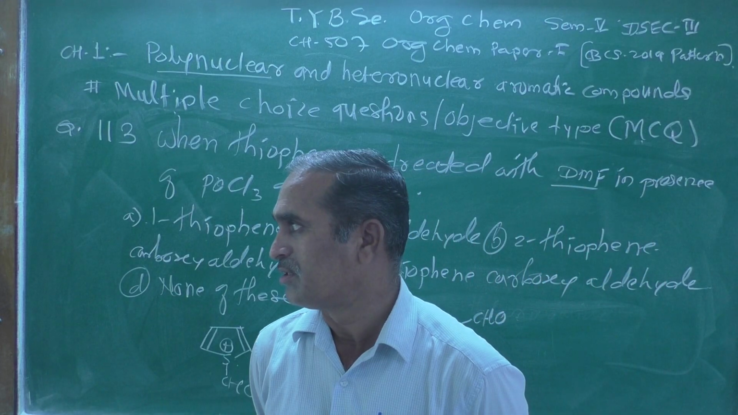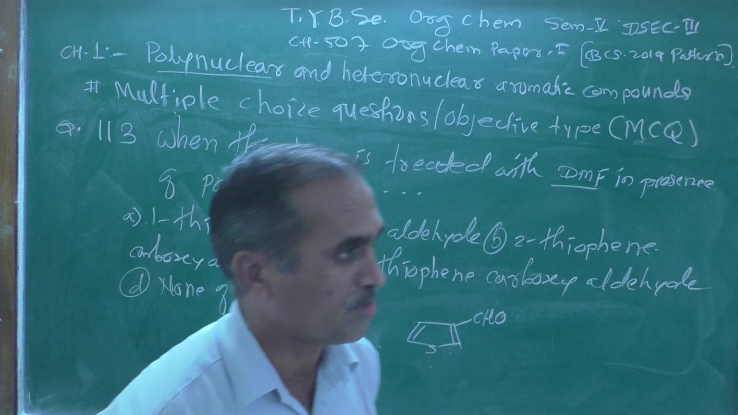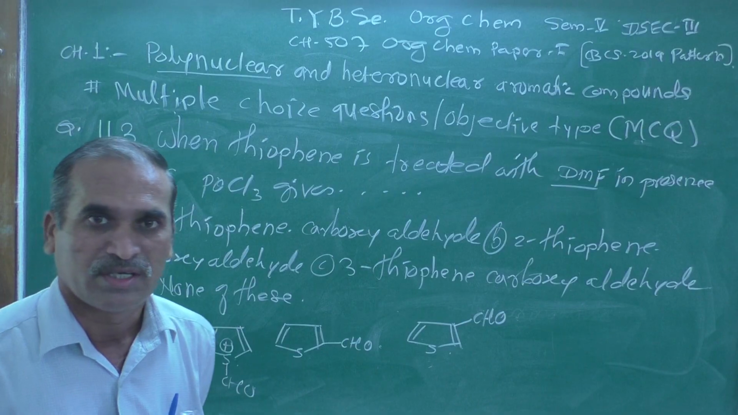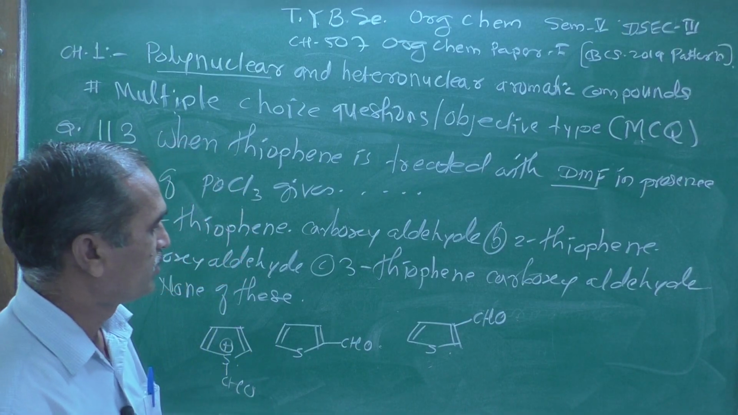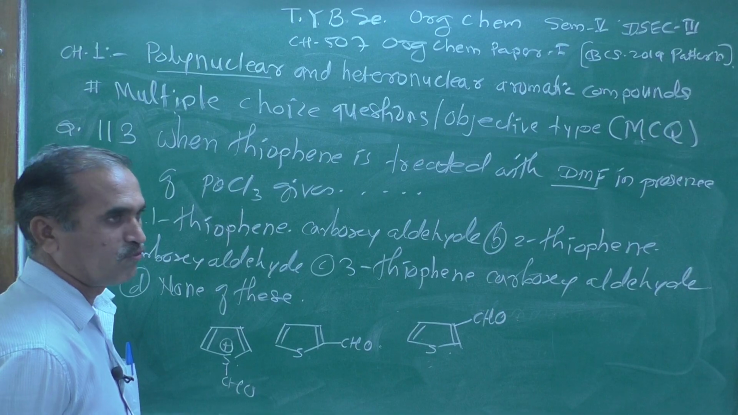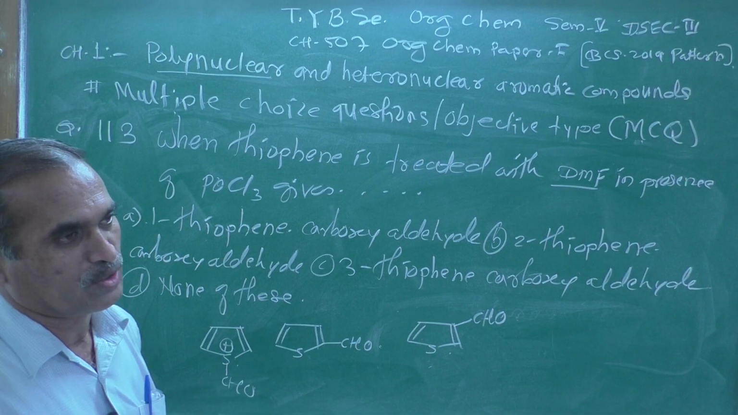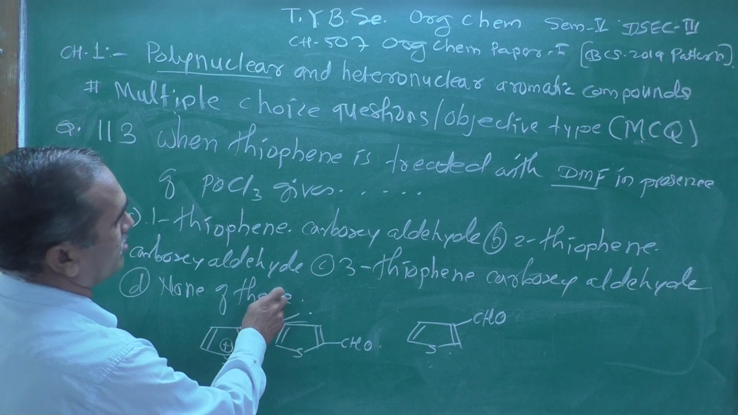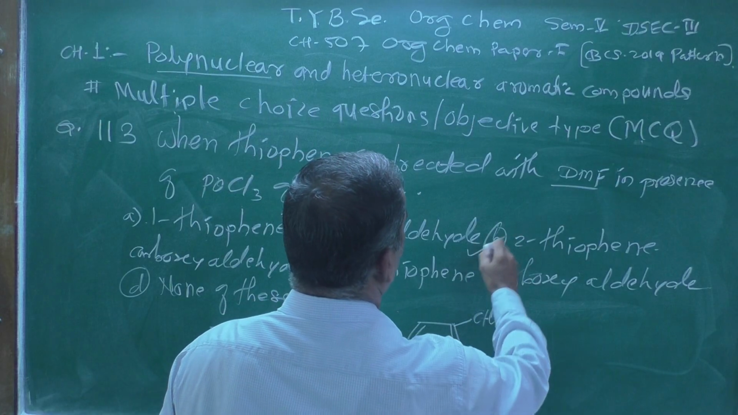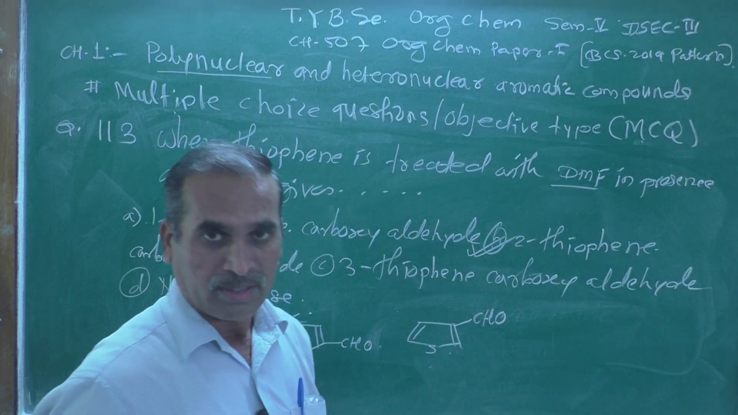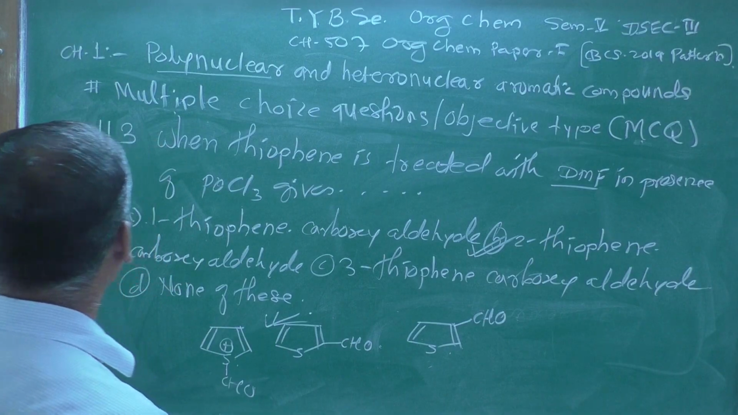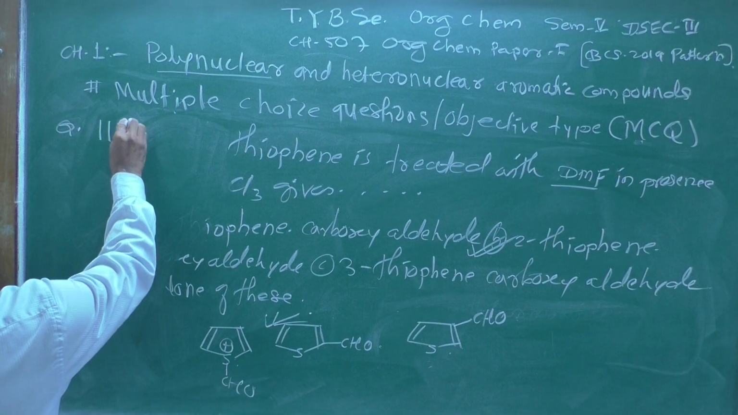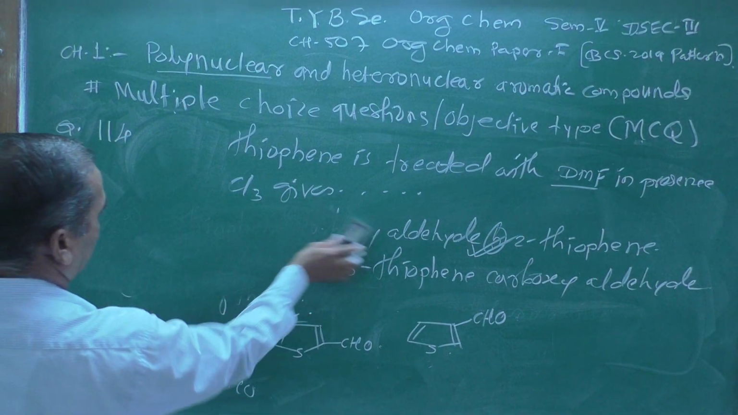It is one of the famous reactions known as the Reimer-Tiemann reaction, where the formyl group is generally introduced at the 2 position, because a 5-membered ring like thiophene undergoes electrophilic substitution at the 2 position. Therefore, this is the right answer. Means B is the correct answer for this question. Now let us move on to the next one, which is question number 114.